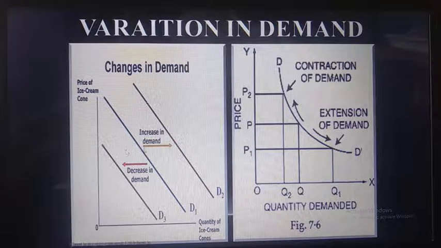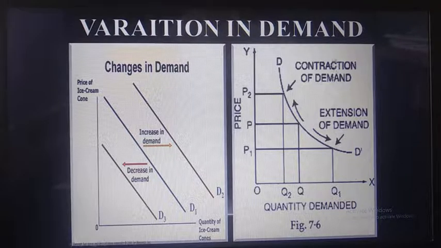If suppose there is an increase in demand at a constant price, we will get a new demand curve, that is D2. That is, it shifts to the right side. And if the demand decreases at the constant price, the demand curve will shift to the left-hand side. This is the comparison between the change in the demand, that is the increase in demand and the decrease in demand.